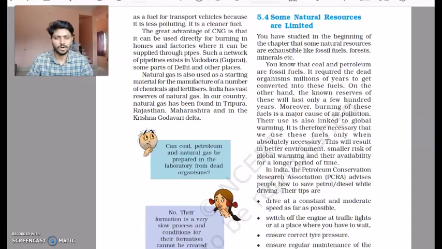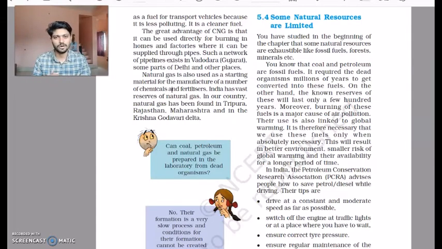So the government of India, and maybe all over the world, says to try to use inexhaustible resources. Try to use solar power, solar cells, wind energy, water energy. What will happen? They do not create any kind of pollution. So that is the biggest advantage at this point. On our earth there are a lot of pollutions. So by using inexhaustible resources, we can reduce the pollution. Plus they are free. They have cheaper rates as compared to the exhaustible resources.